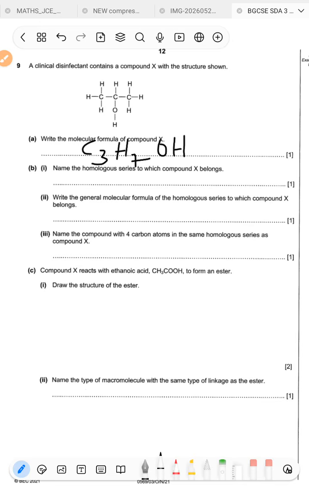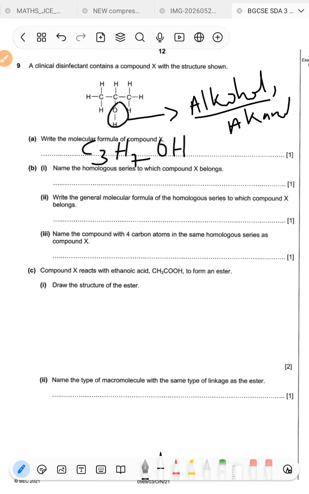B, Roman figure 1 says, name the homologous series to which compound X belongs. Now, whenever you see this OH, it's screaming alcohols, or alkanols. So therefore, the homologous series to which this belongs is alkanols.